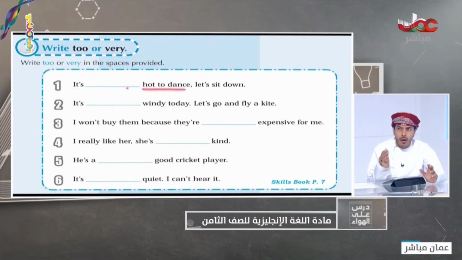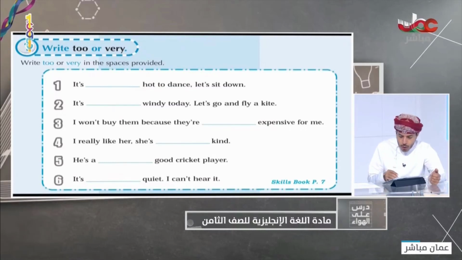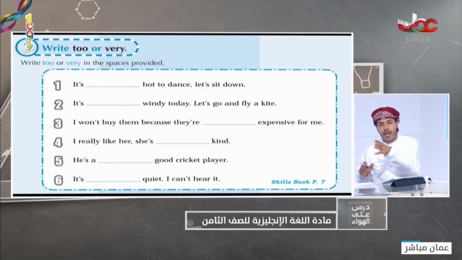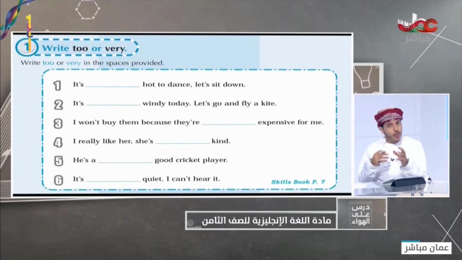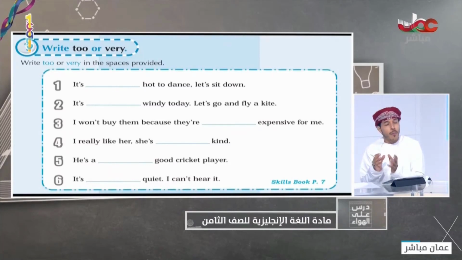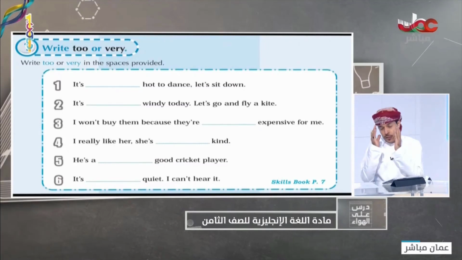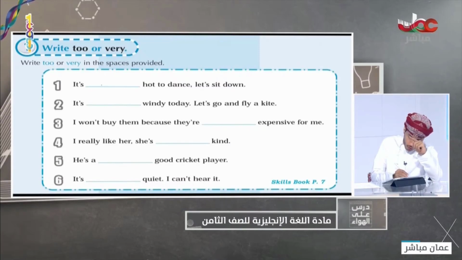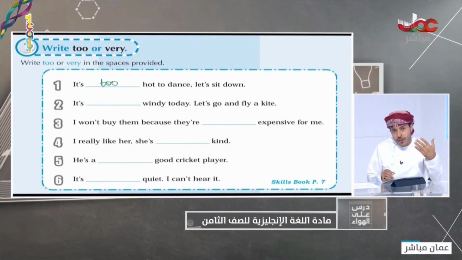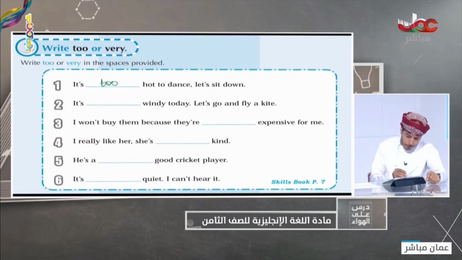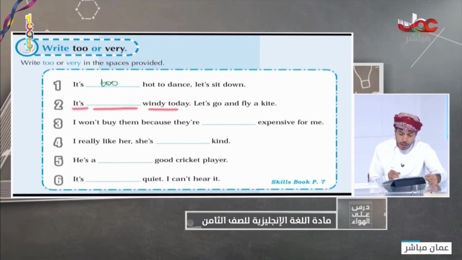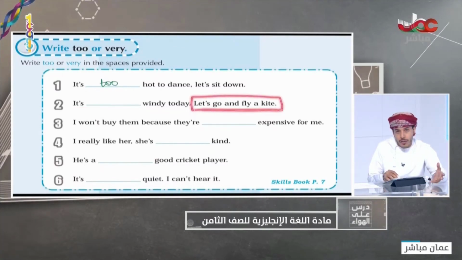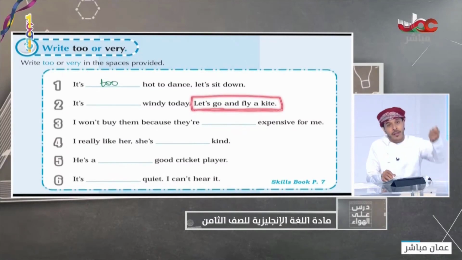Too hot to dance. You know the verb dance. So let's sit down. We cannot dance in this place, or we cannot dance in this weather. So here, is it negative or positive? Of course, it is negative because it's too hot. So the answer will be what? You tell me. It is too. So this is how to answer such questions. Look at number 2, please. It's too or very windy today. Let's go and fly a kite. So here it's possible for us to go and fly a kite. You know the kite?